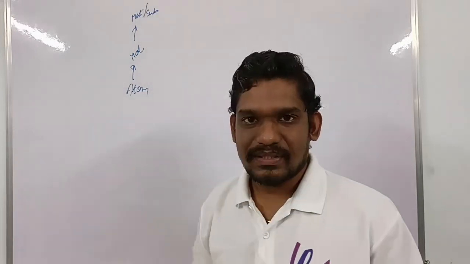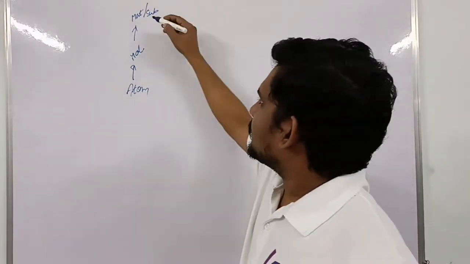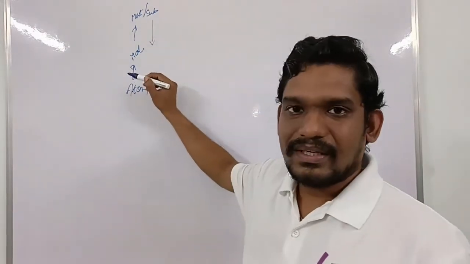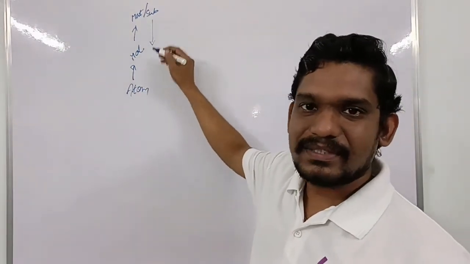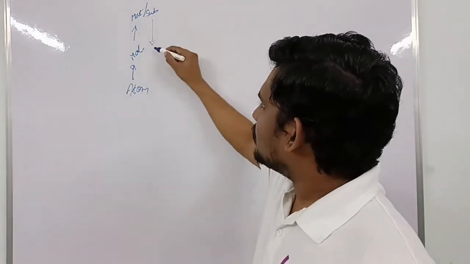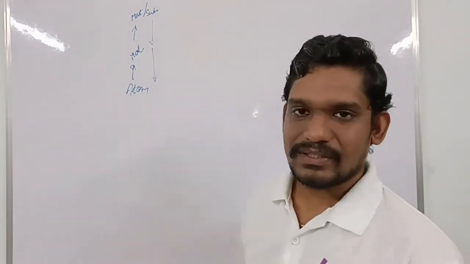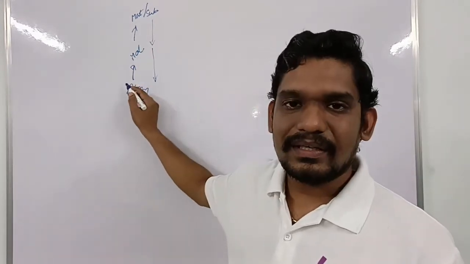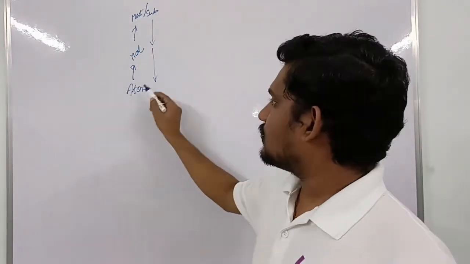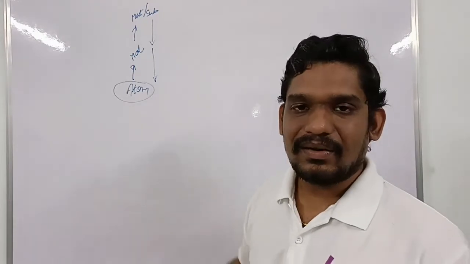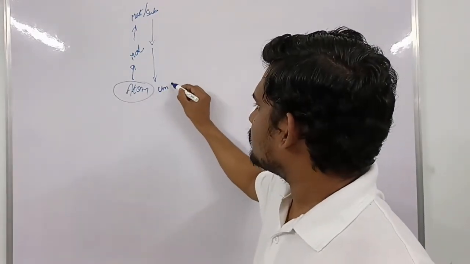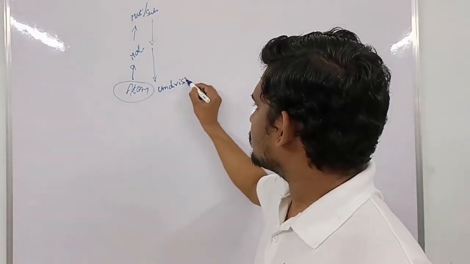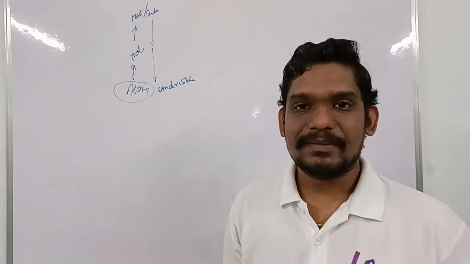If you take a substance and start dividing it, you can reach the molecules. That means a substance can be divided into molecules. When we take a molecule and break it down further, it can reach up to the atom. That means we can divide them into atoms. But an atom cannot be divided. An atom is an indivisible particle.